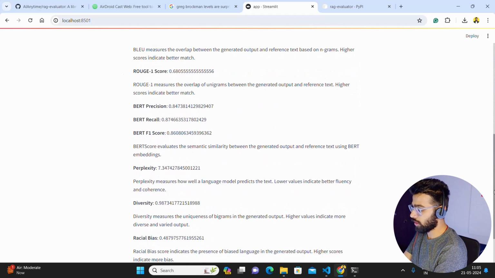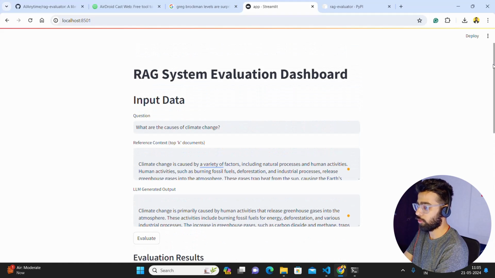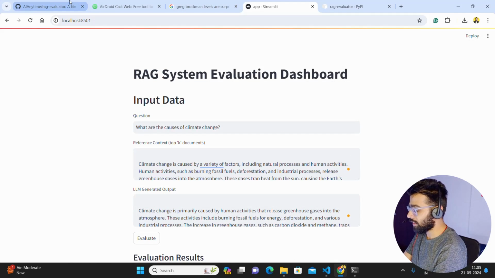You can see the evaluation results. You can make it more beautified. You can beautify it, make it more beautiful, presentable. If you want to do that, please feel free to do. And this is where the library is.